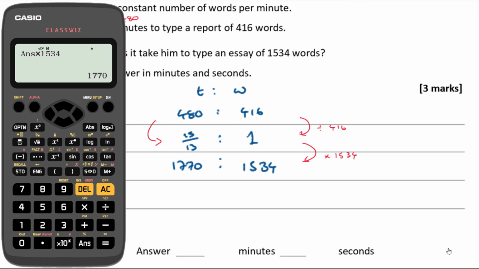Now, what's that in minutes and seconds? To convert that into minutes and seconds, I'm going to divide it by 60. Now that's probably going to give me a horrible answer. Oh no, not that horrible. But if I then press the hours, minutes and seconds button over here, you can see it's going to convert it into 29°30, which is 29 minutes and 30 seconds as my answer.